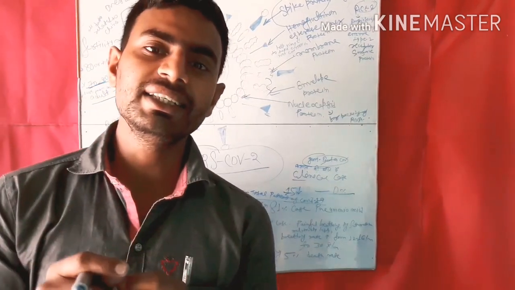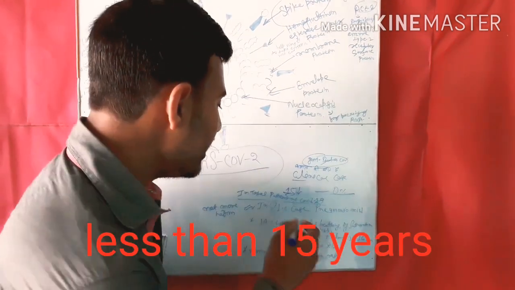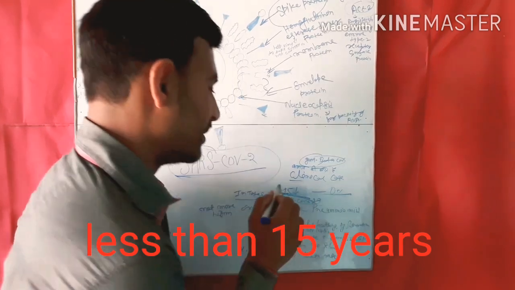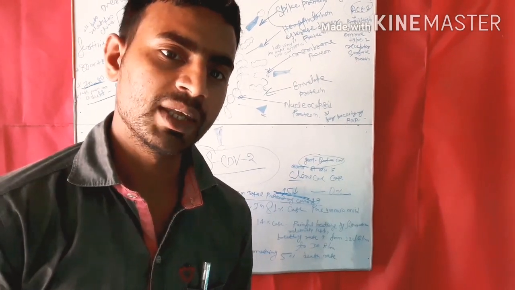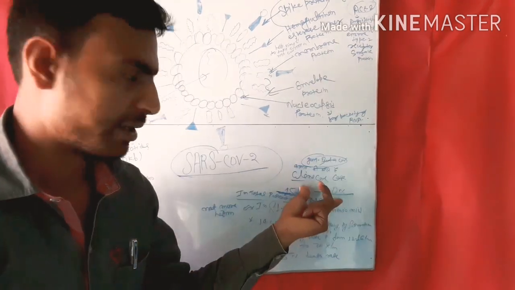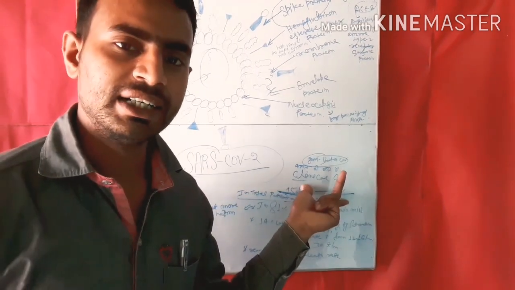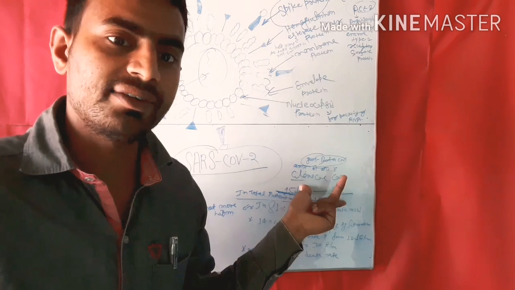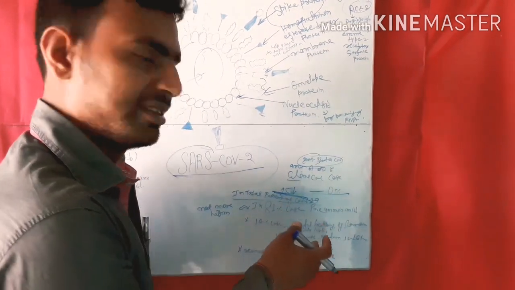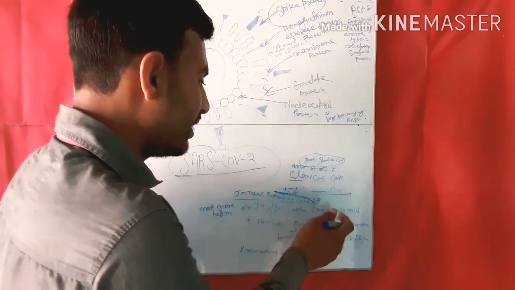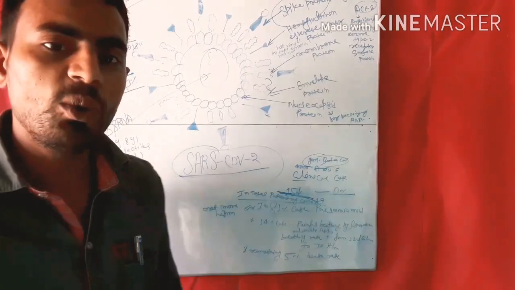Okay, it is a very interesting point and worth remembering that for those whose age is less than 15 years, the fatality rate is 0%.